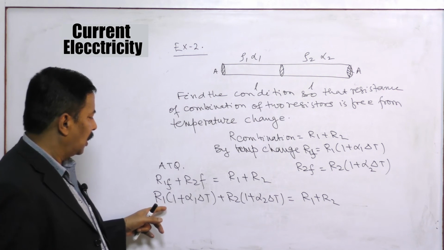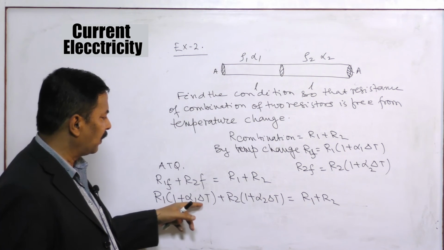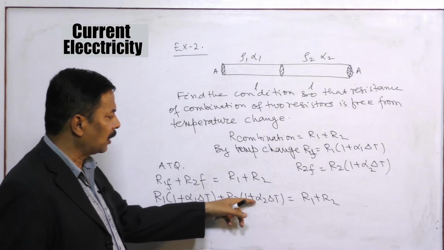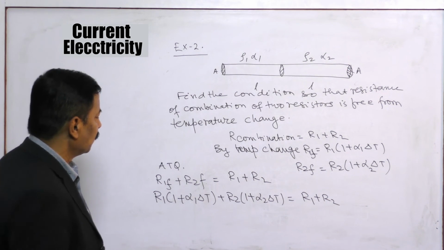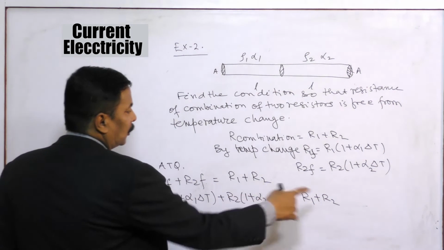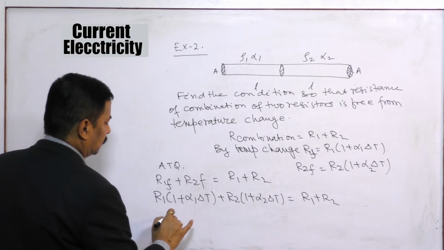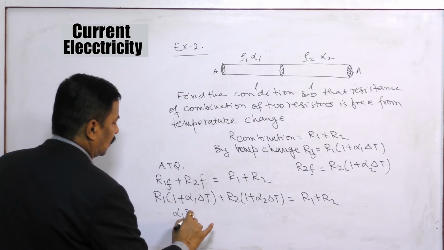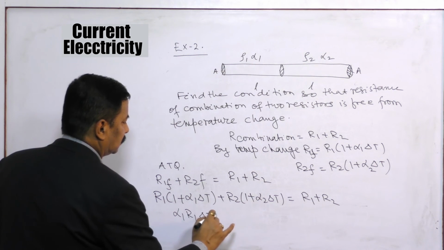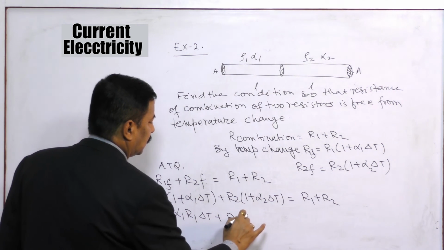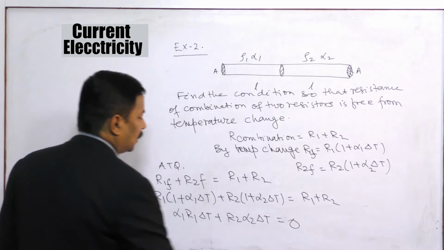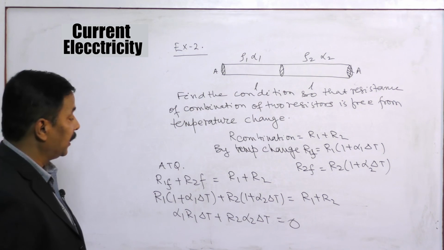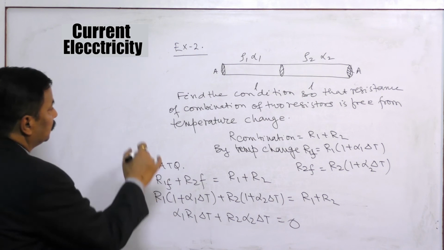R1 into (1 plus alpha 1 delta T) plus R2 into (1 plus alpha 2 delta T) must be equal to R1 plus R2. So this R1 R2 will cancel. And what are we getting? Delta T will also cancel.